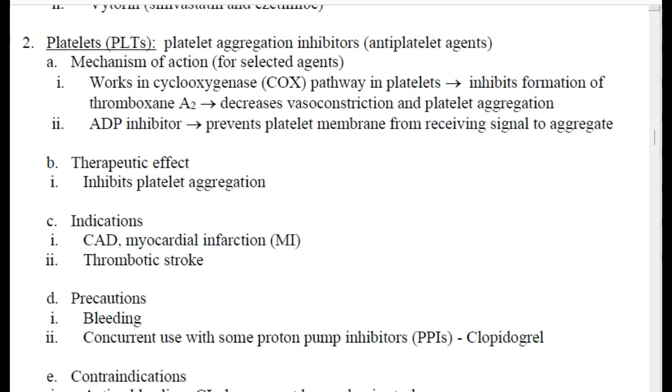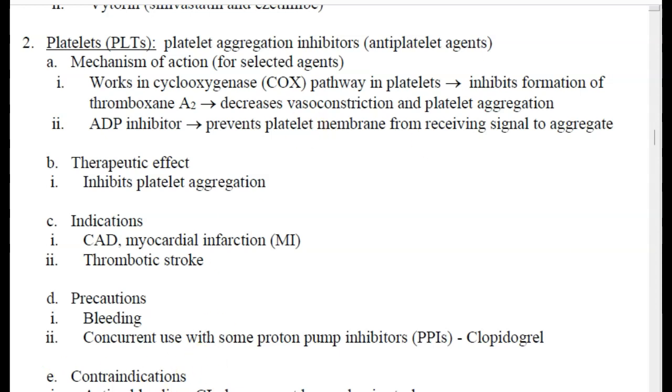The next medication that we're going to talk about are the platelet aggregation inhibitors or antiplatelet agents. So from the name itself, platelet aggregation inhibitor. Platelet meaning your platelet, and aggregation is clumping or clotting or sticking together. Inhibitor. So basically it inhibits or prevents the platelets from sticking or clumping together. So that's what the platelet aggregation inhibitors are.